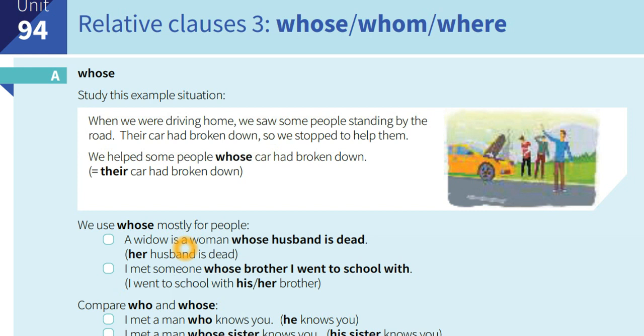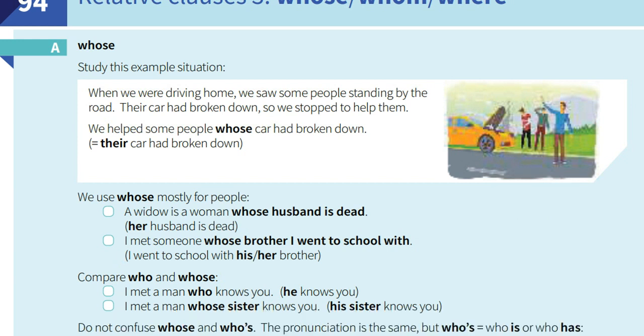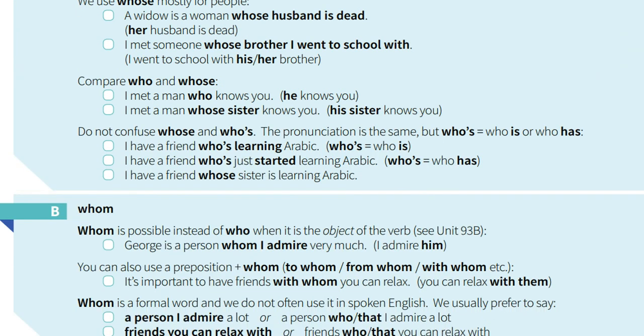A widow is a woman whose husband is dead. Her husband is dead. I met someone whose brother I went to school with. So whose is for people.